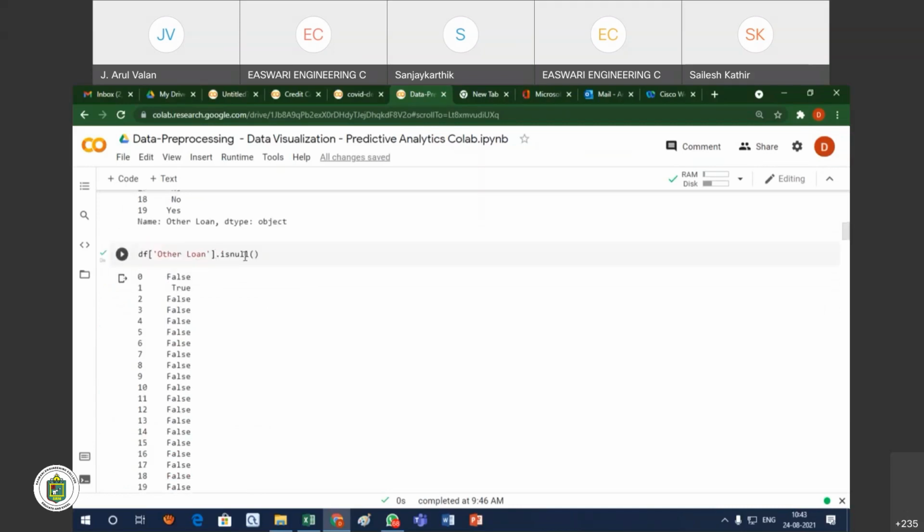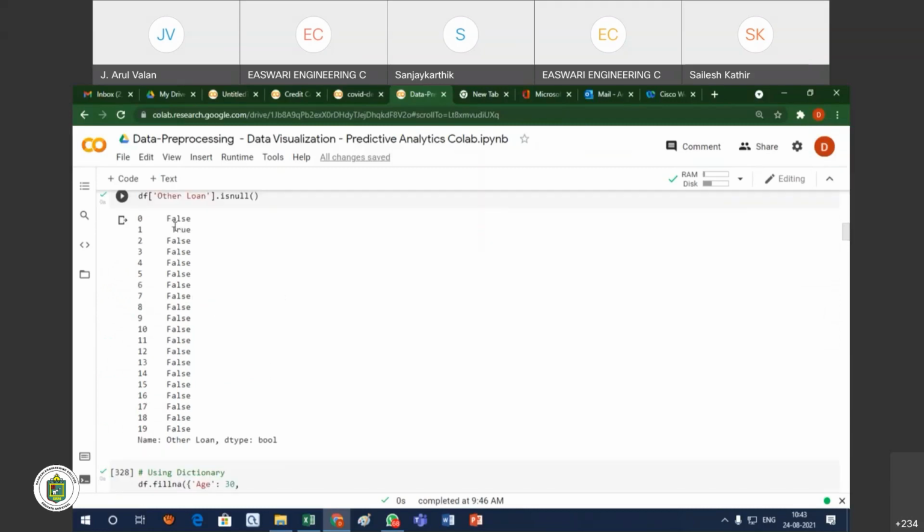And are there any missing values in the other loan column? Here it is true for only one column. There also we can fill with either yes or no, or true or false, whatever you want.